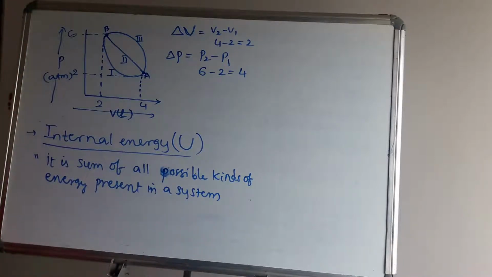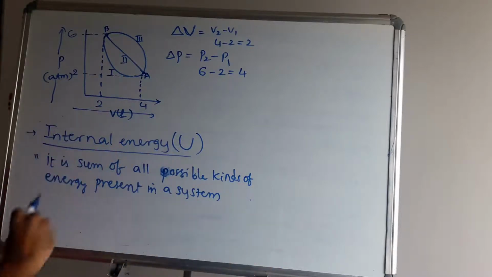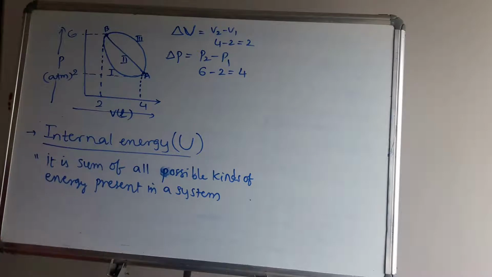Generally, when you talk about a chemical system, a new term is required, that is internal energy, because the system may lose or gain energy. So what type of energy is that? It contains the whole energy, meaning all types of energy.